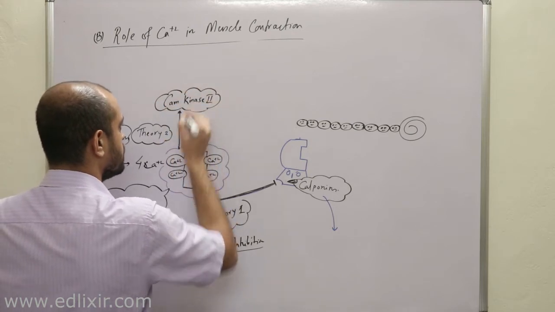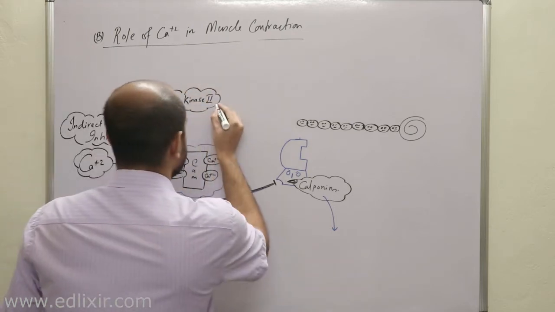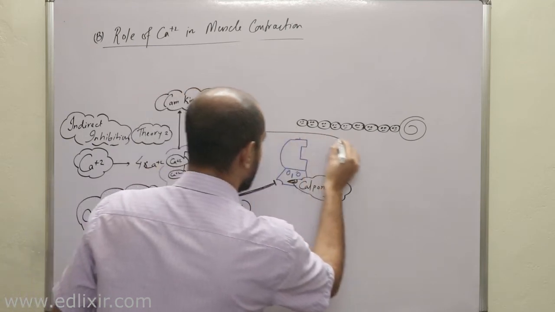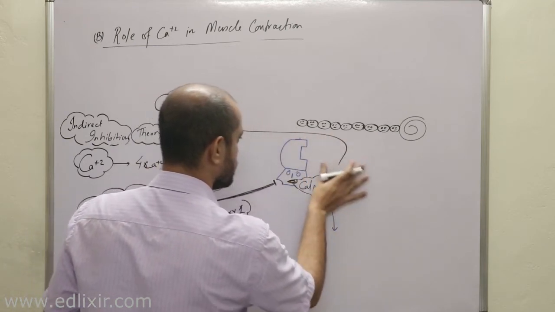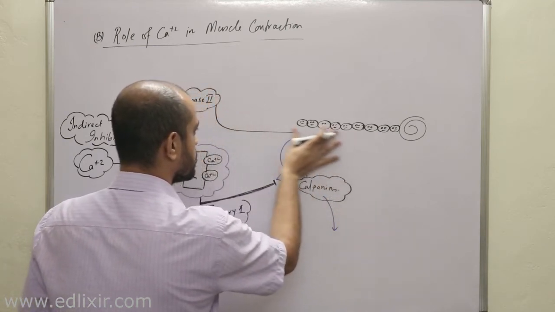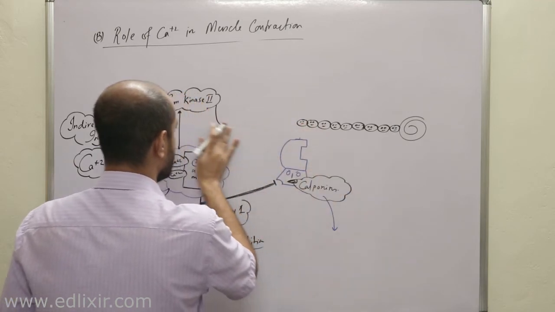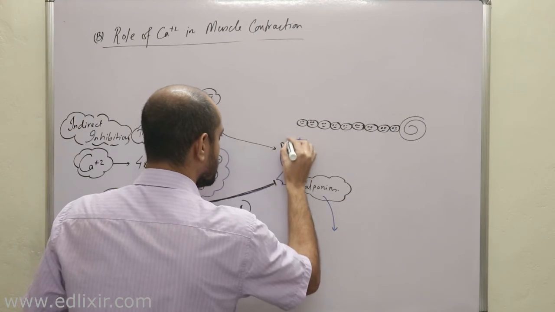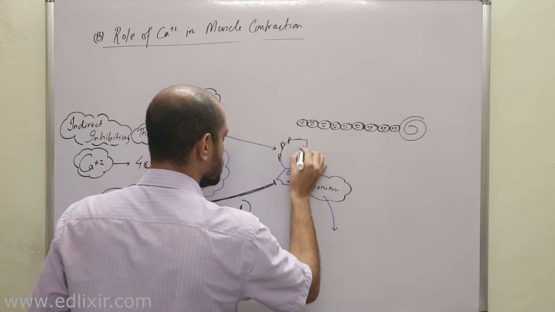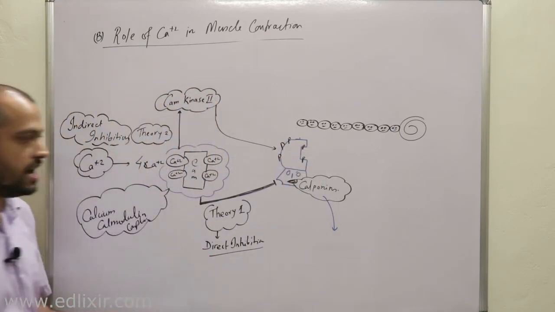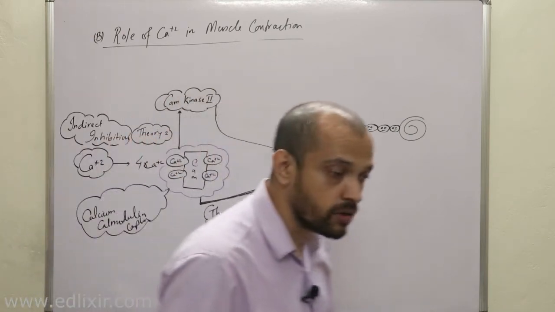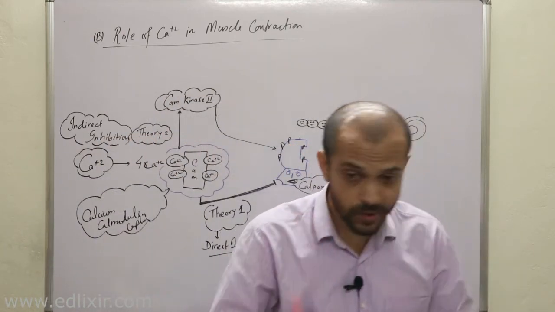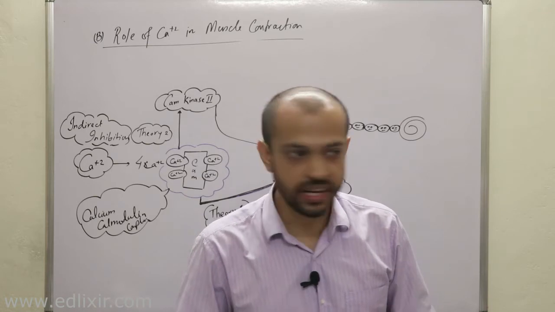Clear? And what happens is this CAM kinase 2 will now phosphorylate these calponin molecules. And calponin is one of those few proteins which when phosphorylated becomes inactivated or inhibited.